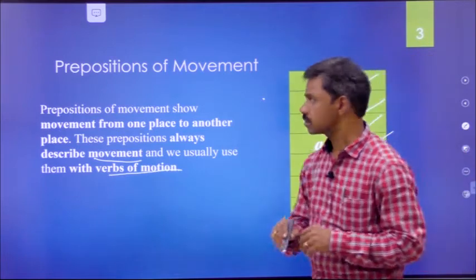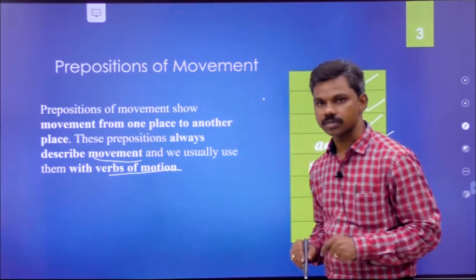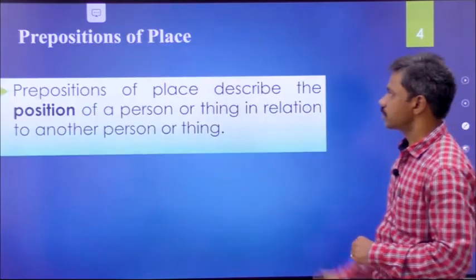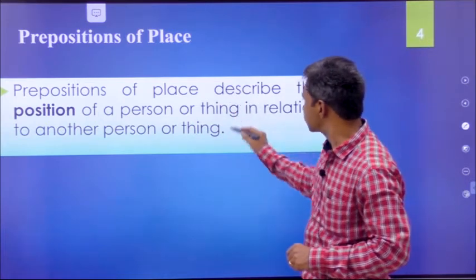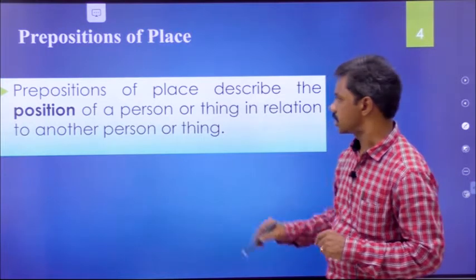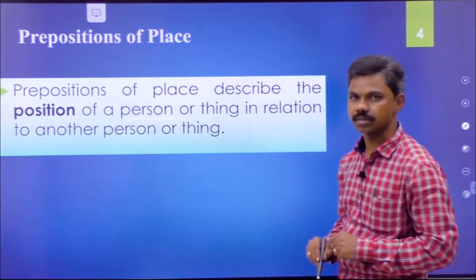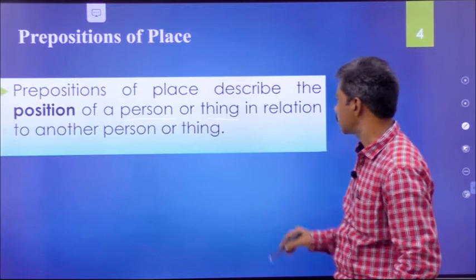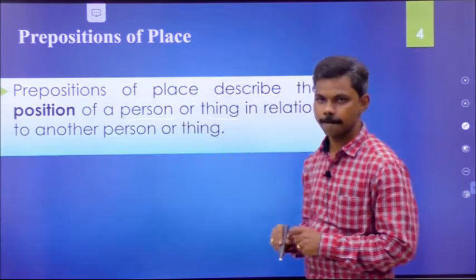In today's session, let us concentrate on prepositions of place. What are prepositions of place? Prepositions of place describe the position of a person or thing in relation to another person or a thing.